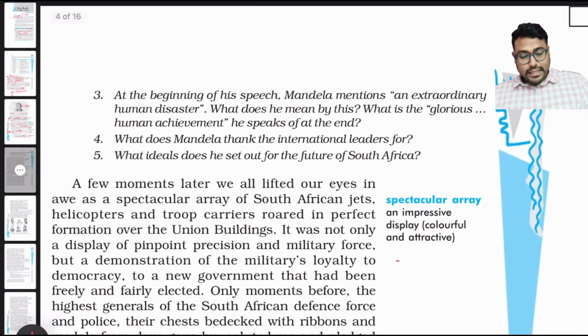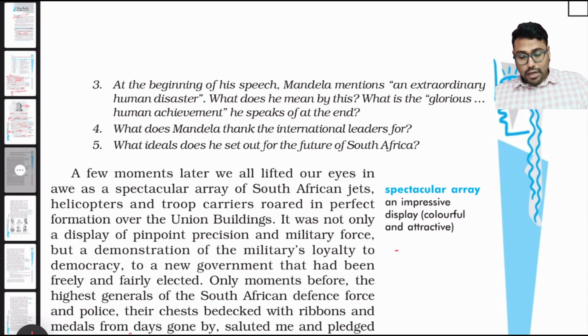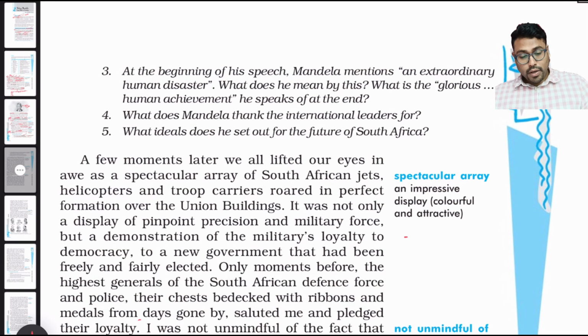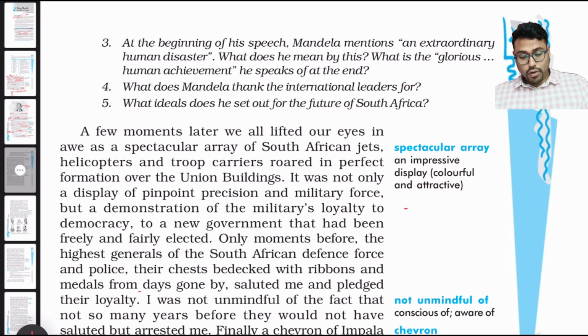A few moments later, we all lifted our eyes in awe as a spectacular array of South African jets, helicopters, and troop carriers roared in perfect formation over the Union Building. So you can see above the Union Building, jets and helicopters carrying troops are moving.